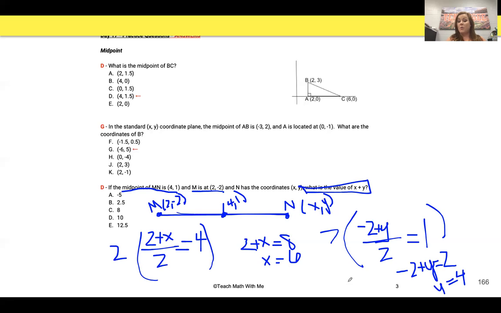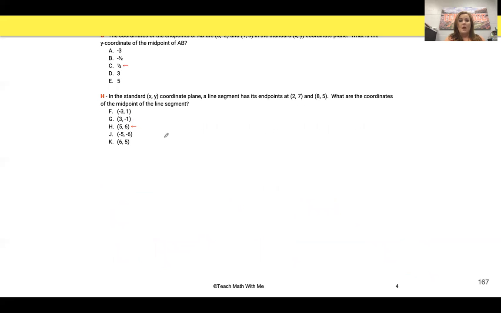So now they want me to add the x and the y. 6 plus 4 is 10. That one's just a little tricky. You got to make sure you read it all and get everything they're asking.